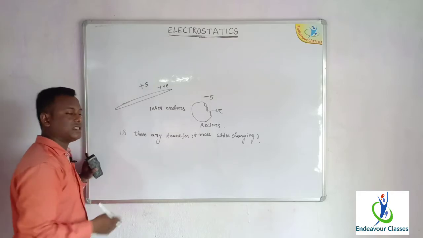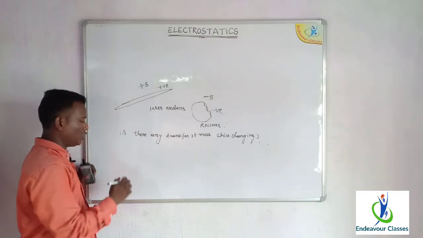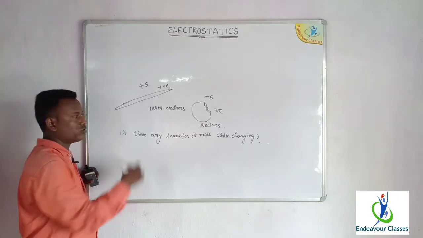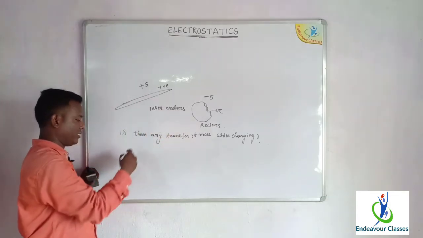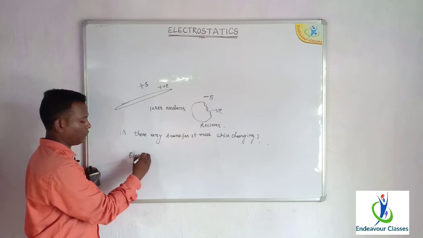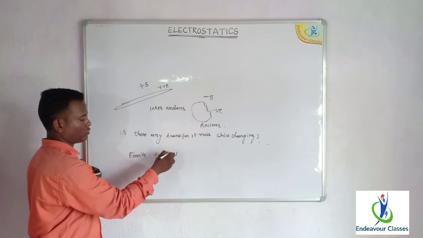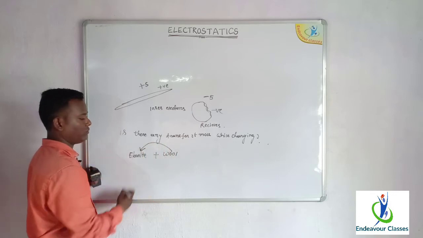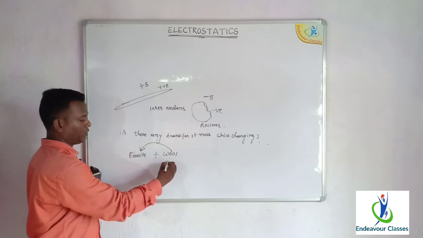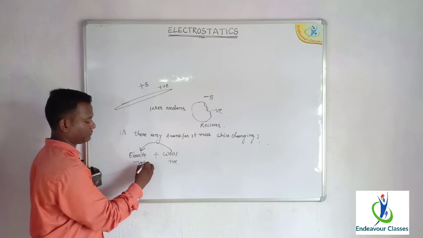You see, charging refers to the transfer of electrons, as we have already discussed. When the ebonite rod is rubbed with wool, the electrons transfer from the wool to the ebonite rod, and the wool becomes positively charged, whereas the ebonite rod becomes negatively charged.